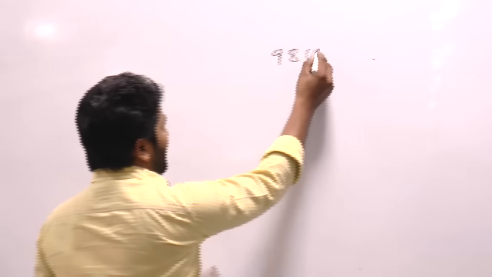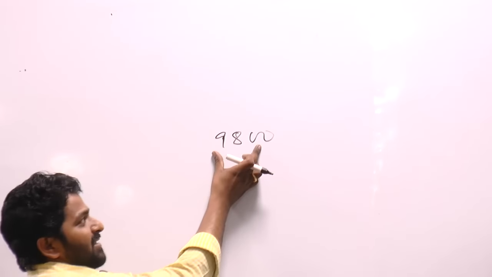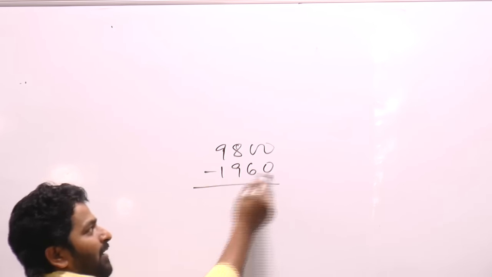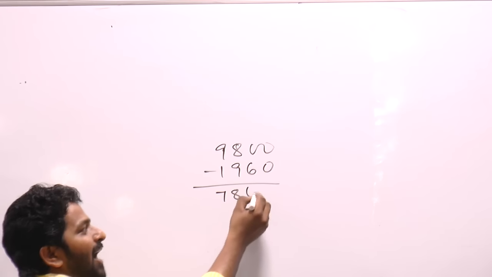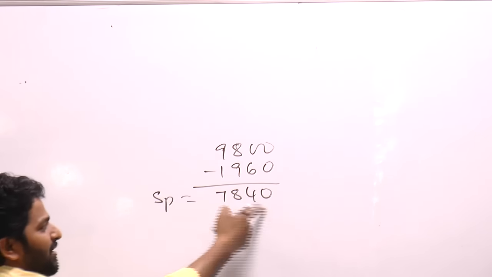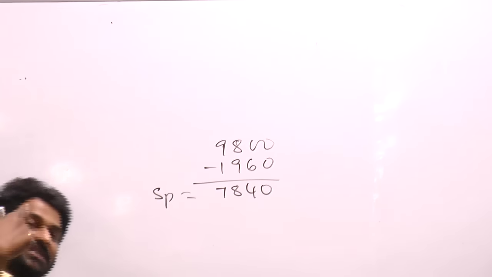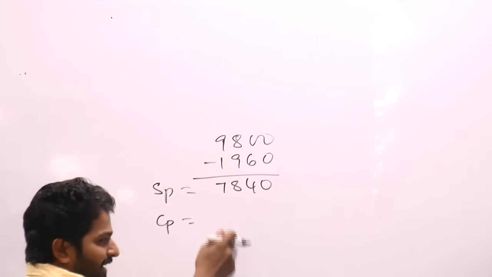So for that, market price is given as 9,800. Out of that 9,800, 20% discount is given. 20% in the sense 10% is 980, 20% is 1960. Subtract 2000, add 40. Subtract 2000, 7,800, add 40, 7,840. By selling article for 7,840, he is getting 12% profit. After getting 12% profit, it is 7,840, and cost price will be definitely less than this.